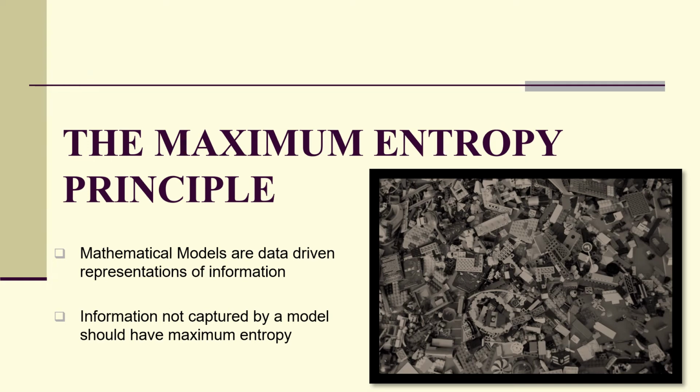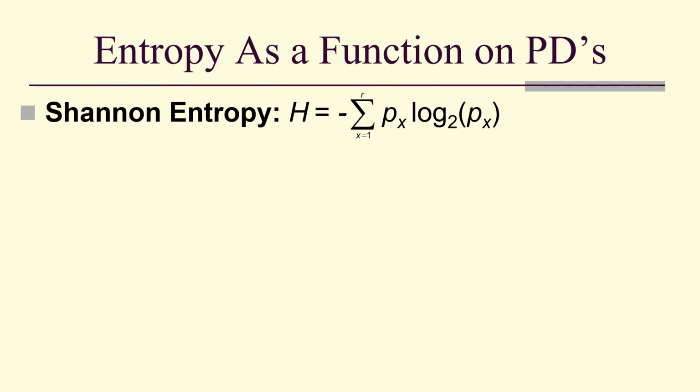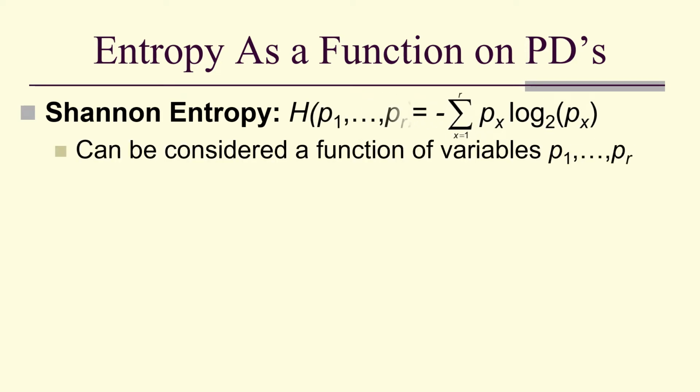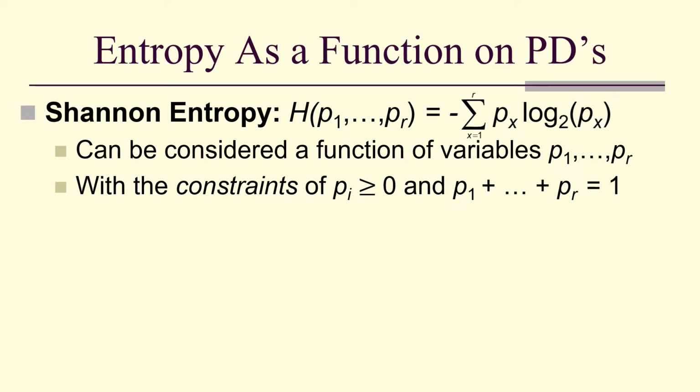The maximum entropy principle. So entropy can be thought of as a function on probability distributions. Let me explain. Here's Shannon entropy, and we can think of it as a function of variables P1 to PR with the constraints that the P's are non-negative and sum to 1.